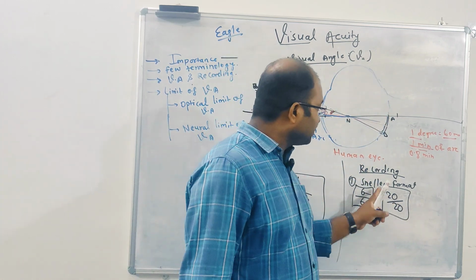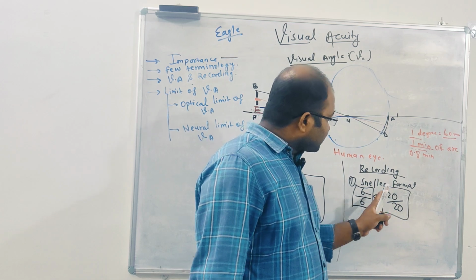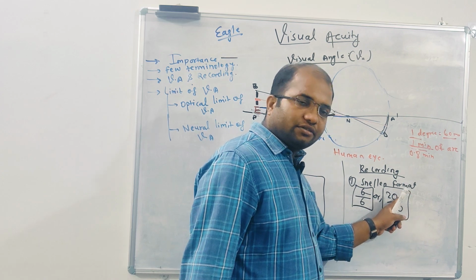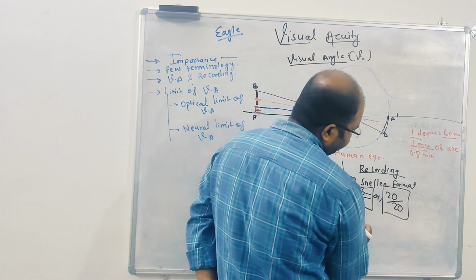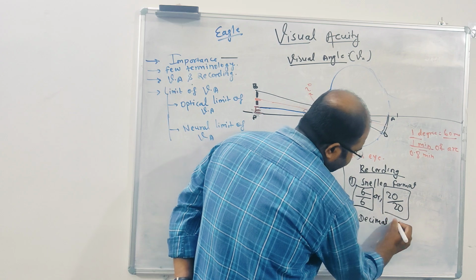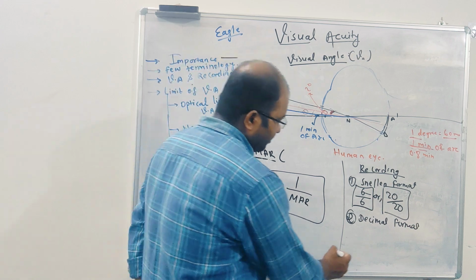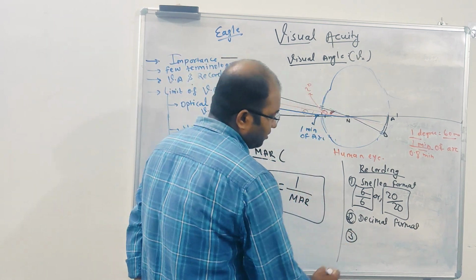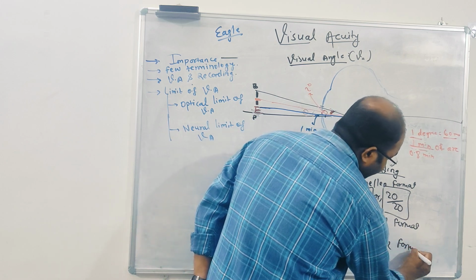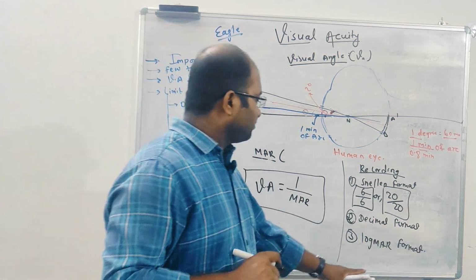Visual acuity can be written in the form of a fraction, and this fraction can be in 6 meter format or in 20 feet format. Another way is the decimal format. Even you can write it in the logMAR format, for research purposes or for minor changes in visual acuity. If you want to monitor, you can use the logMAR format.